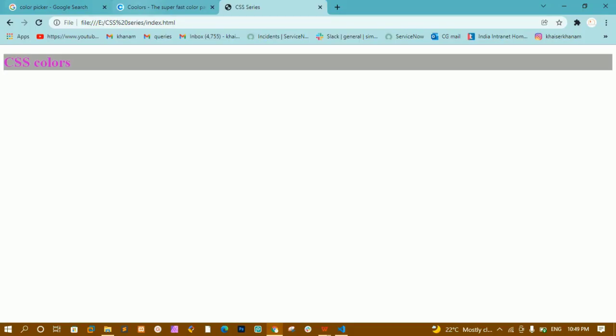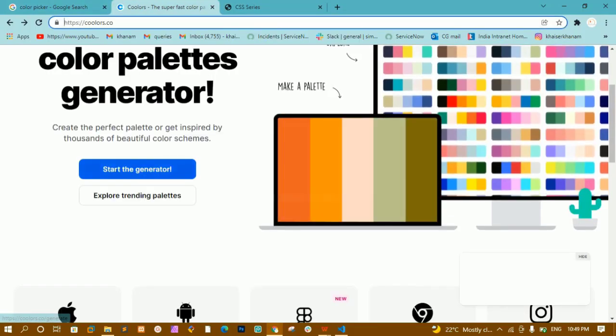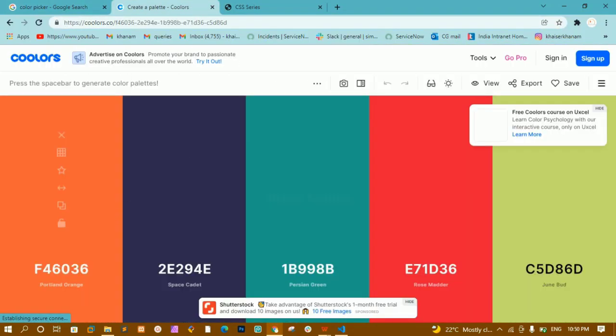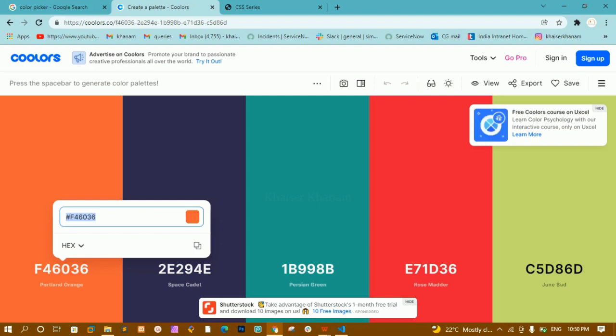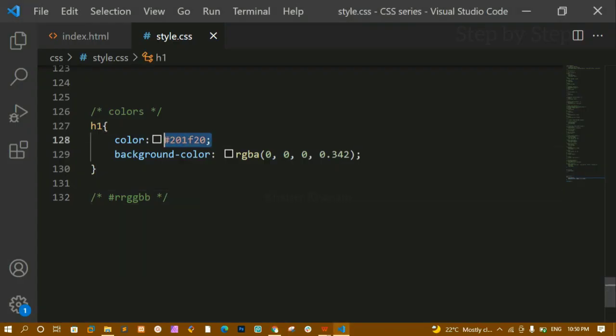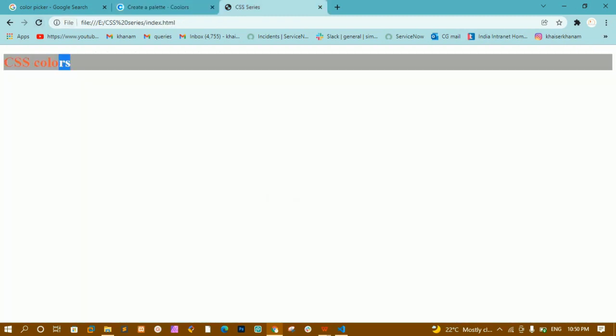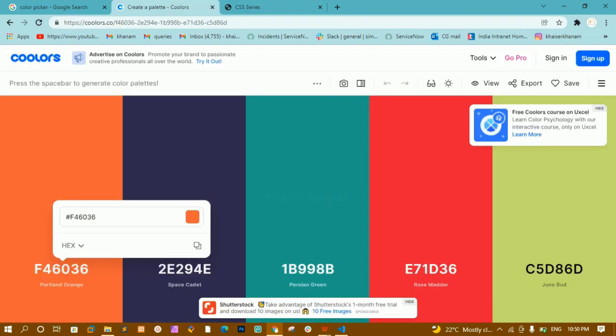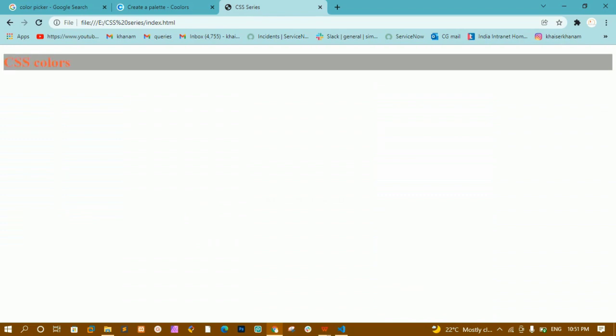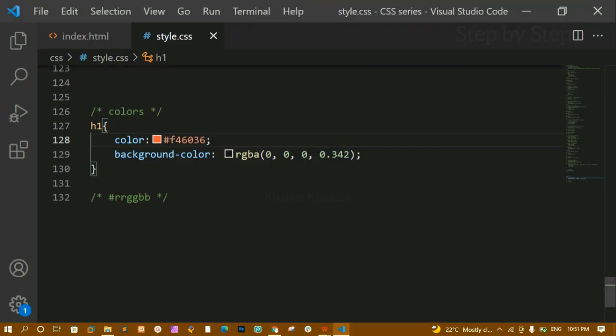Now as I showed you here inside this website, let me just come here. I'll just start the generator. Now here when I click on this, you can see here I am having this hex value, and based on that whatever value I want, I can just copy this. I can just copy this complete hex value, and here I am just going to paste that one. Before that I am just writing here hash. I'll save this. I'll refresh this one. Now you can see exact color whatever I am having here, that color is been copied, and here I am getting this output. Okay, this is how we are going to write hex value.